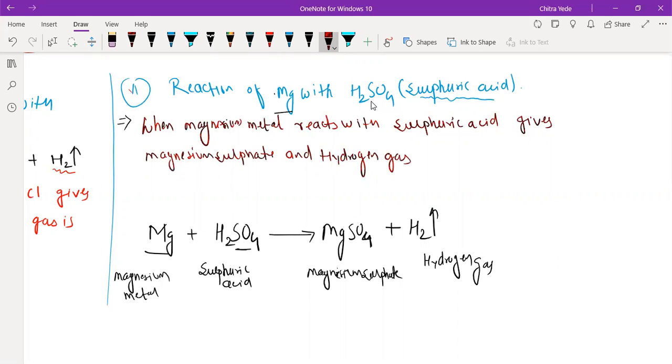Okay, now this is the description of the reaction. So I want you all, if you are writing, you can write or you can take a screenshot also.